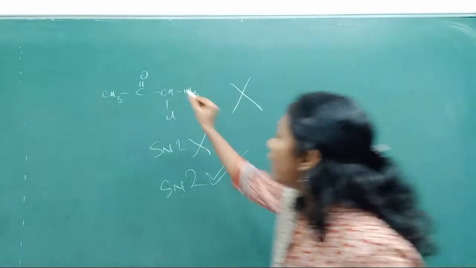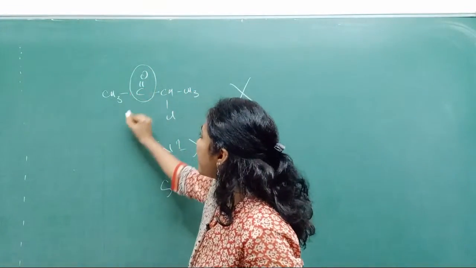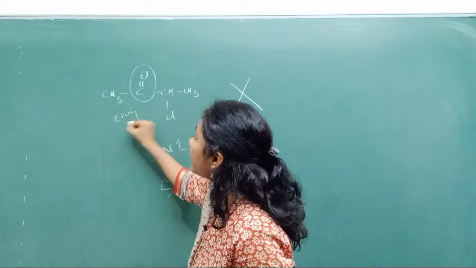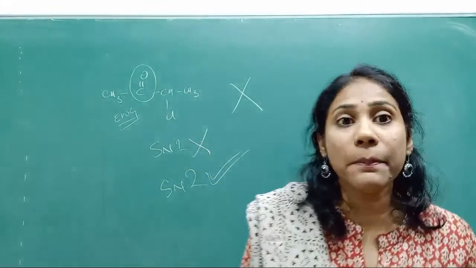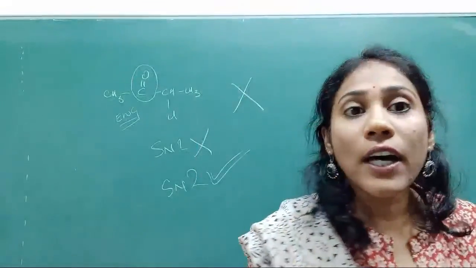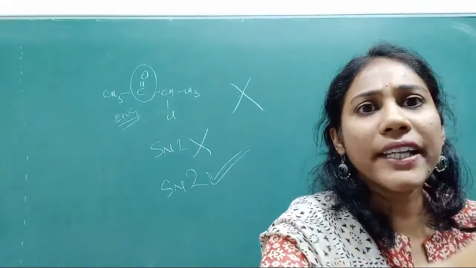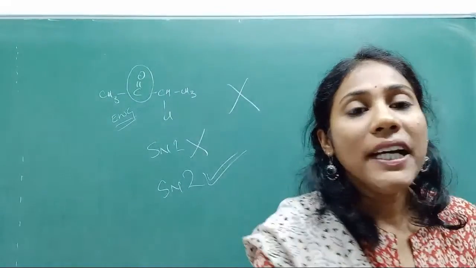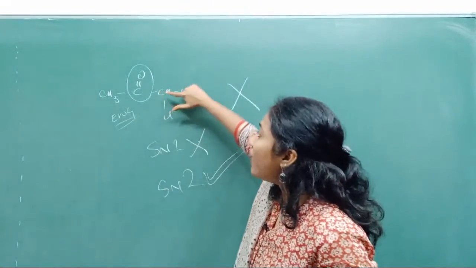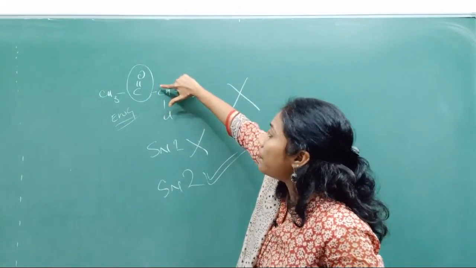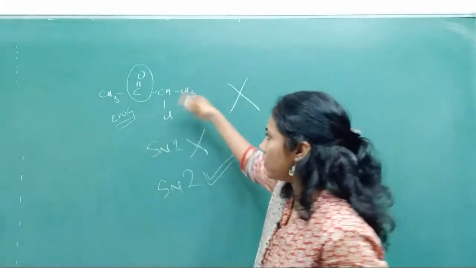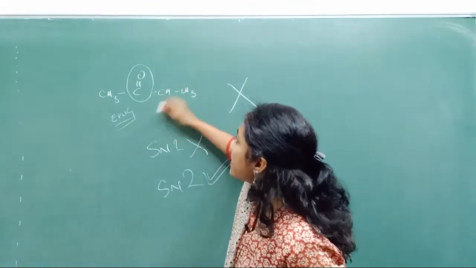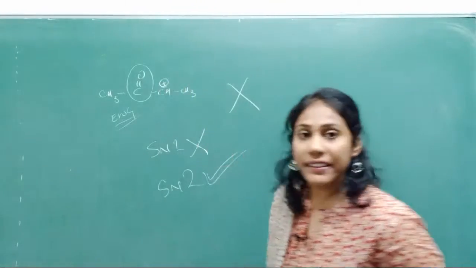Why? Because look at this guy. This is an electron withdrawing group. That C double bond O is an electron withdrawing group. So when there is an electron withdrawing group, tell me how can the carbocation that is formed here be stable? Yes or no? See, in SN1, this is the carbocation you will get in the intermediate.